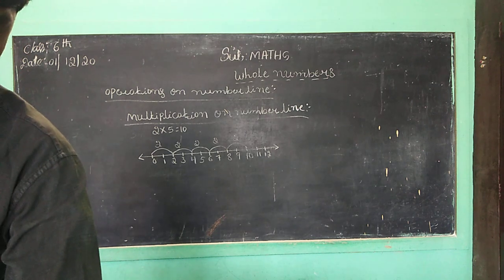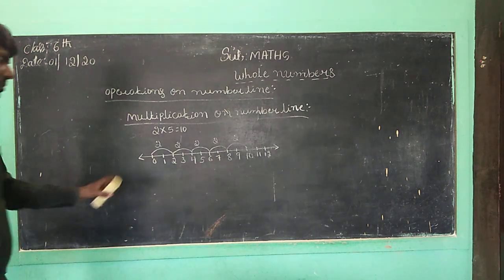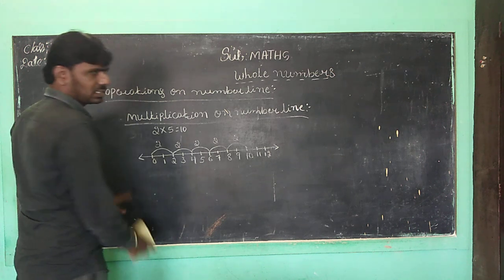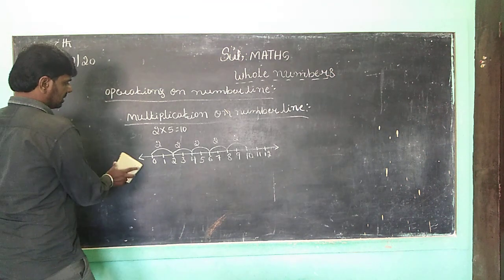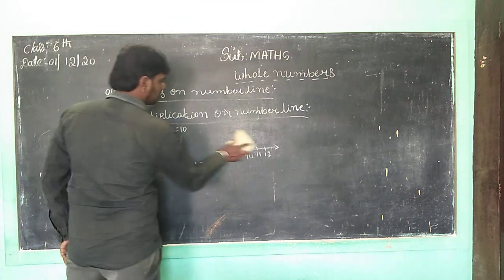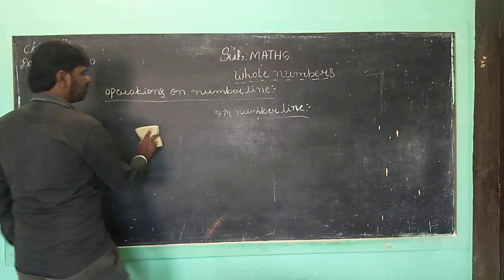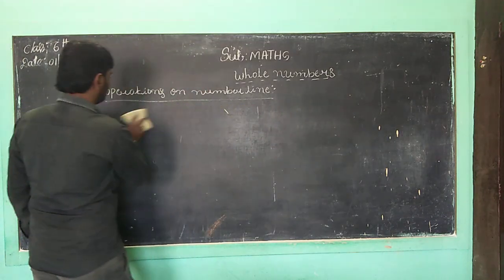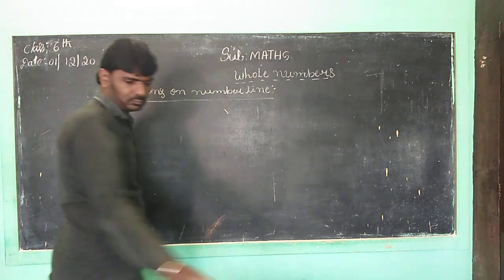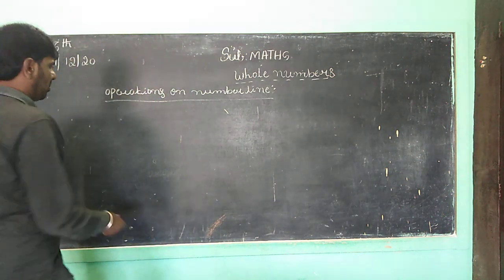So next you want to discuss the properties of whole numbers. Shall I write this one, children? Okay, children. Next you want to take properties of whole numbers.